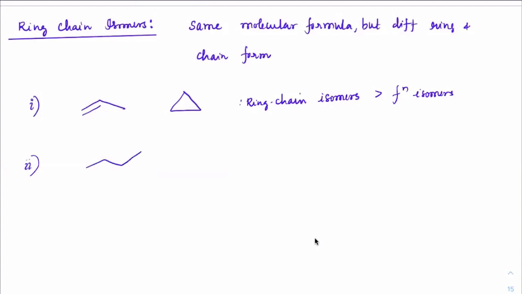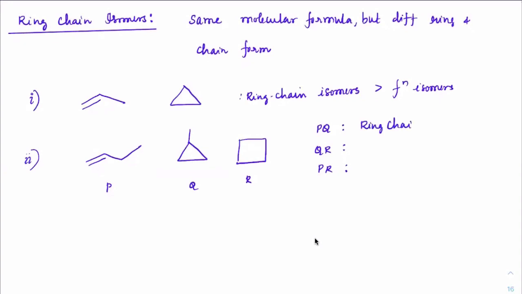Second thing, same way, if you consider this one, and this one. Let me consider these as P, Q, and R. Now let us check PQ, QR, and PR, how they are related with each other. Tell me about it. Ring chain, very good.